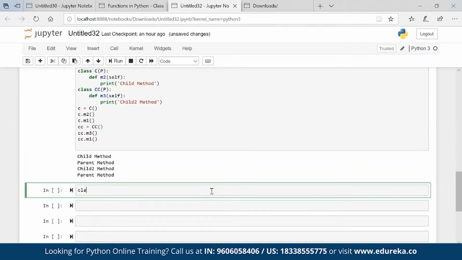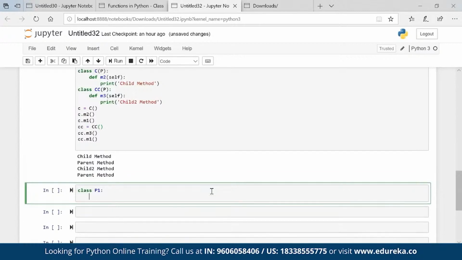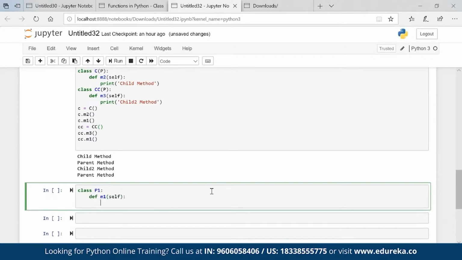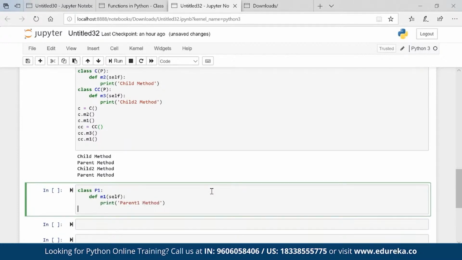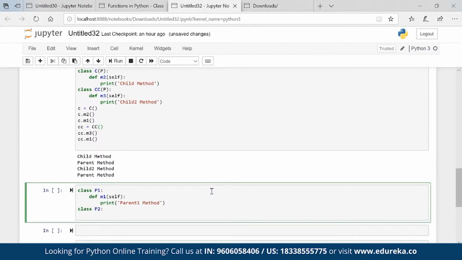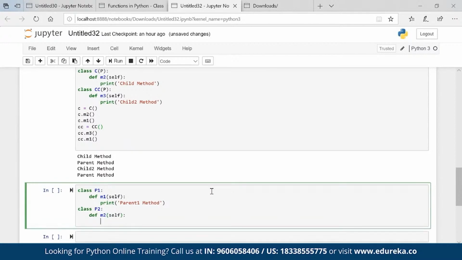Let's say I have class P1, def M1 self, print parent1 method. Similarly, class P2, def M2 self, print parent2 method. Okay.